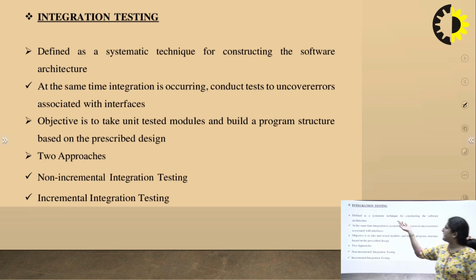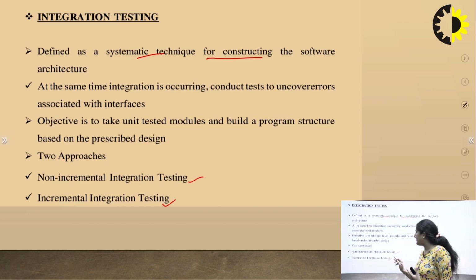Then there comes integration testing. In integration testing, the modules are integrated, one or two modules or functions are integrated, and then we do testing. It is defined as a systematic testing for constructing the software architecture. The objective is to take the unit tested modules and build a program structure based on the prescribed design. There are generally two approaches I have told you earlier: non-incremental testing and incremental testing.